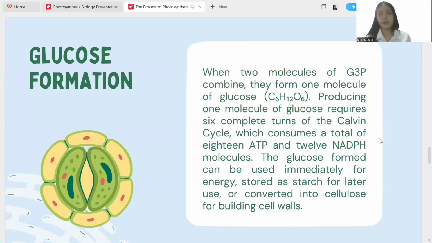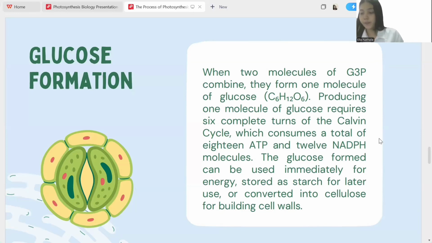So, glucose formation. When 2 molecules combine, they form 1 molecule of glucose. Producing 1 molecule of glucose requires 6 complete turns of the Calvin cycle, which consumes a total of 18 ATP and 12 NADPH molecules. The glucose can be used immediately for energy, stored as starch for later use, or converted into cellulose for building cell walls.